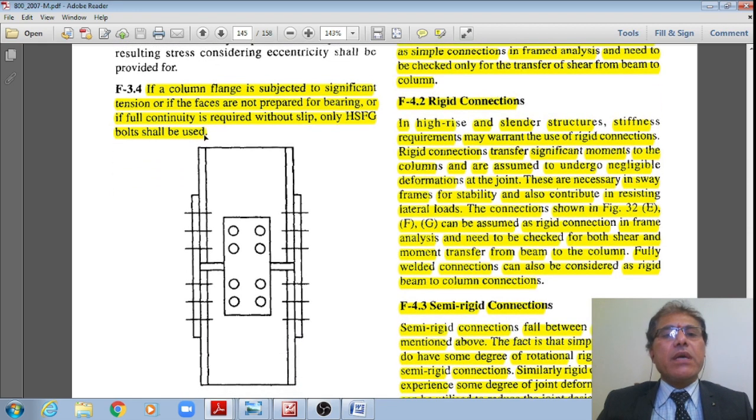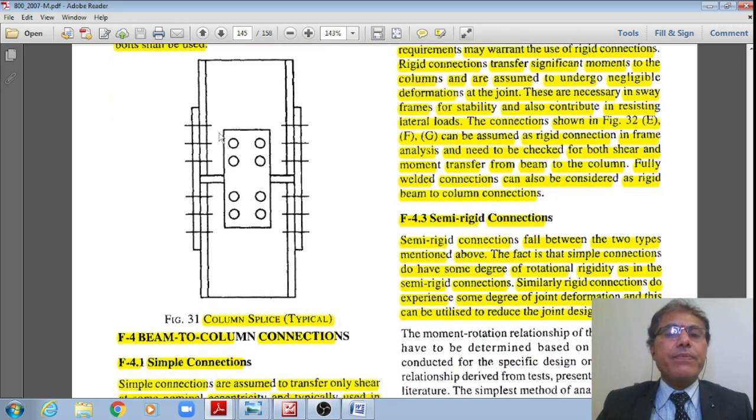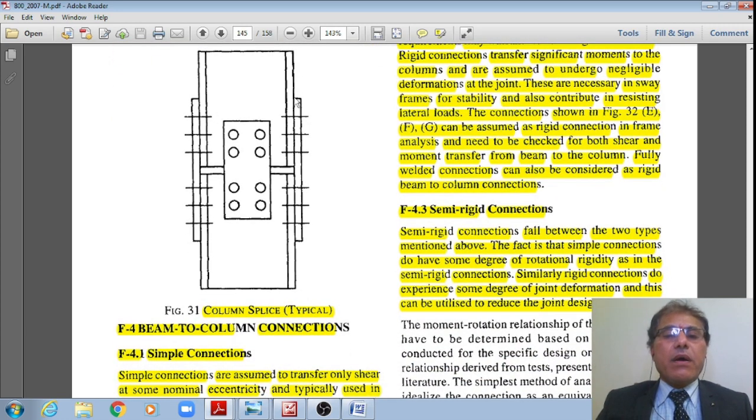And the next one is, if the column flange is subjected to significant tension, or if any faces are not prepared for bearing, if full continuity is required without slip, only HSFG bolts must be used. This is important, student, right? This is how the splices are provided on flanges. They are called the flange splices, which will carry the axial force as well as the bending moment.